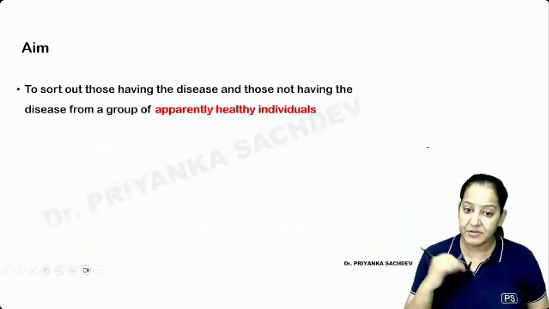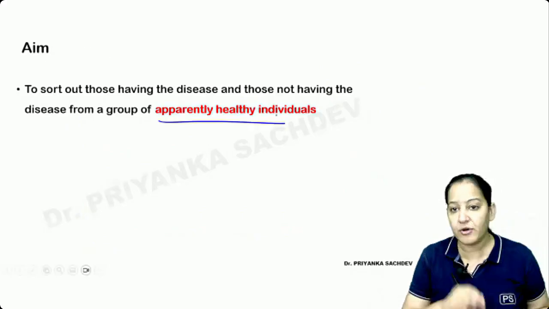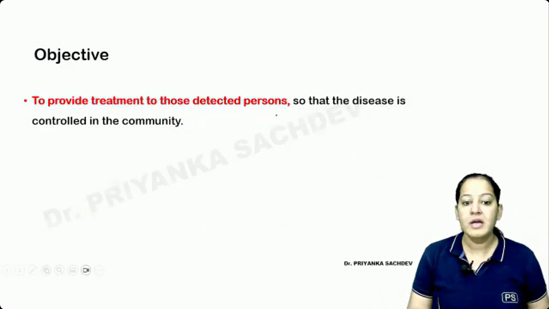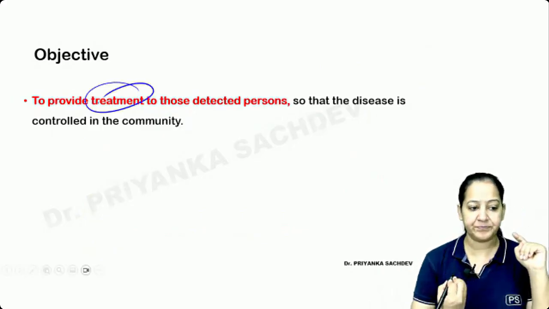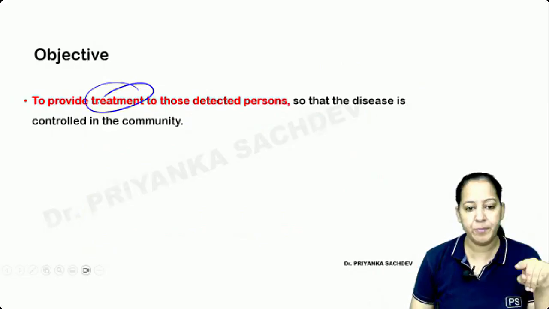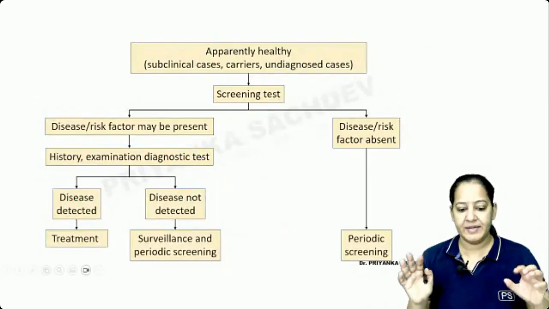So here I am interested in the submerged portion. The aim is to separate the apparently healthy individual from the really healthy. I want to separate them so that I can give them early treatment. If I give them early treatment, I can reduce the morbidity and the mortality. Okay. So this is the complete tree.